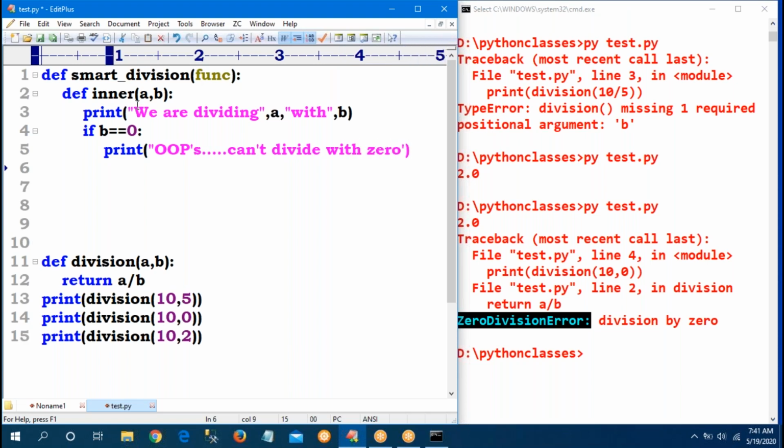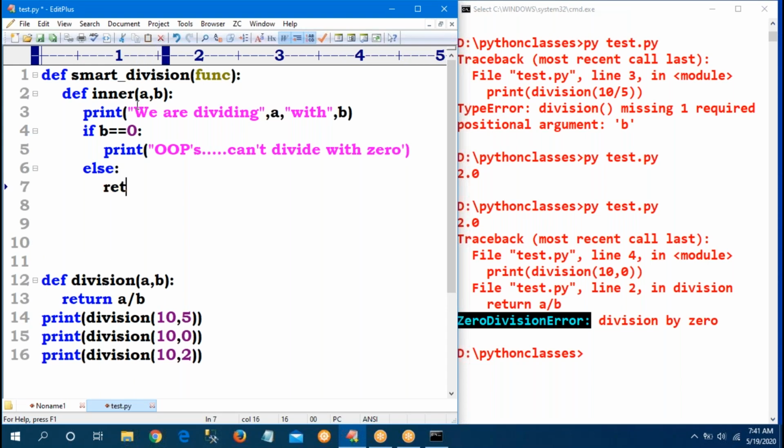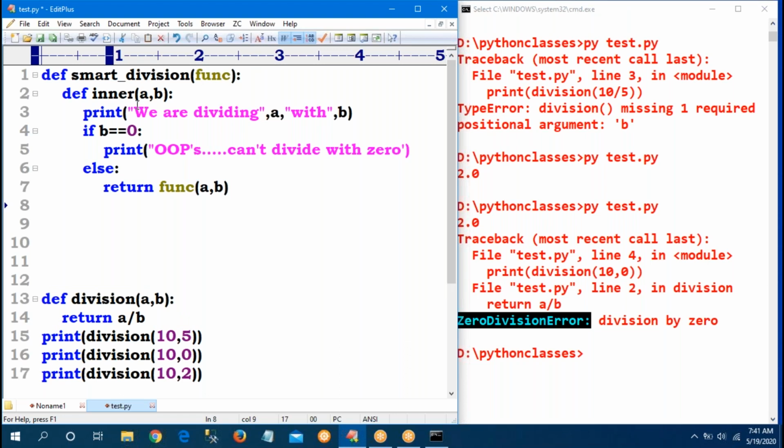Else, directly call func of a comma b. Return inner function. Now done.